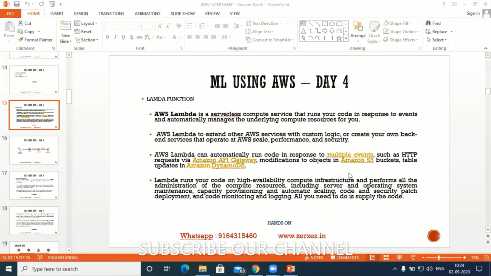Next, in the same way, with DynamoDB, we'll try to connect to the DynamoDB NoSQL DB using a Lambda function. We'll try to fetch some data from DynamoDB, and we'll try to put some data into DynamoDB. Okay, so this is related to scaling, monitoring, logging system, etc.